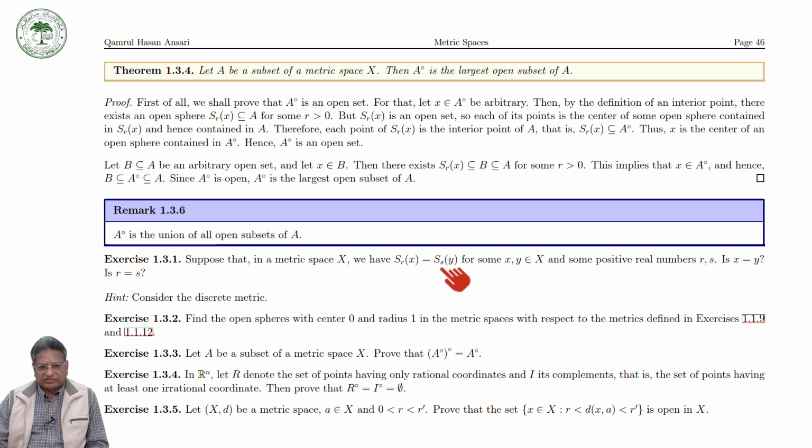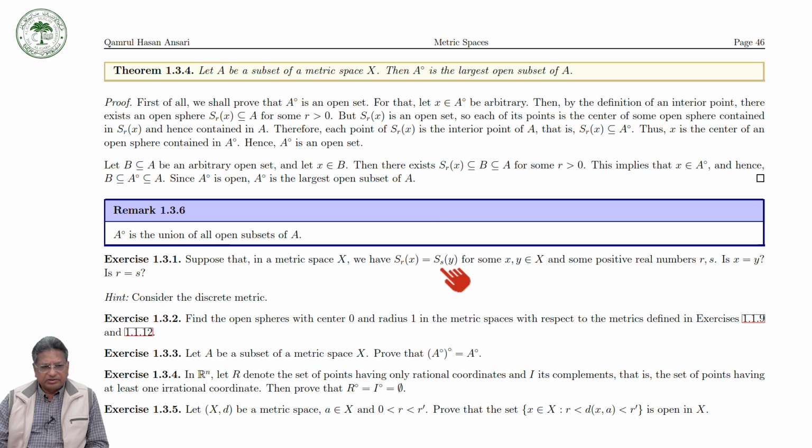We don't know whether they are the same or not. Can we say that if the open sphere S_r(x) is equal to the open sphere S_s(y), then the centers must be the same? Or can we say that the radii must be the same?